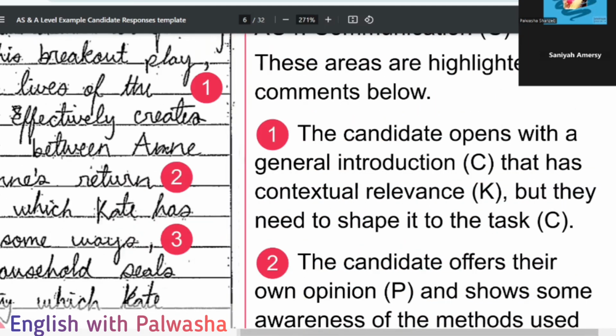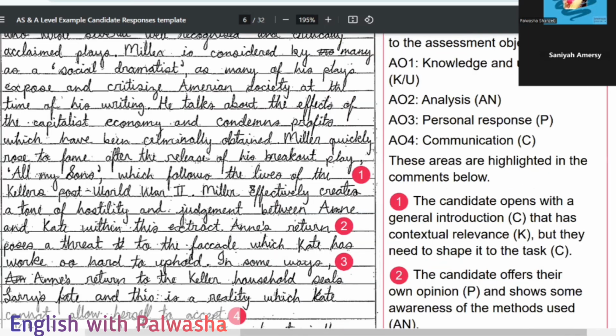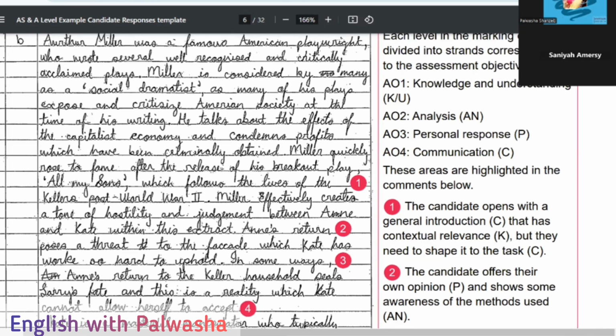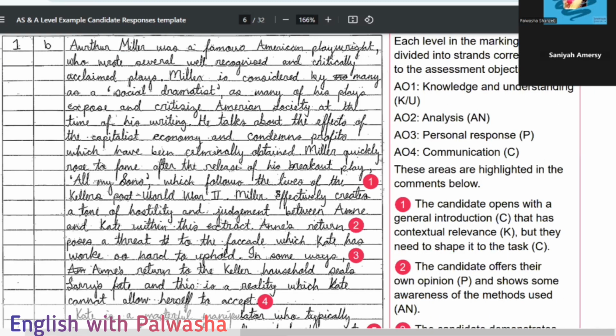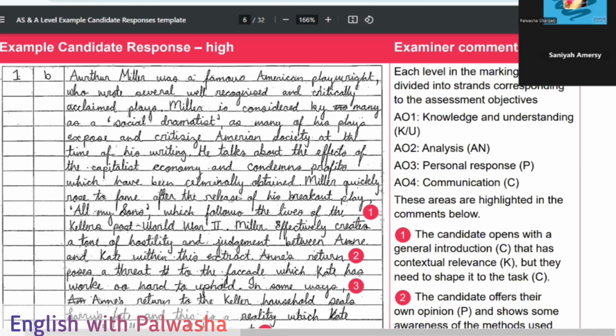Okay, if we do this much of a task, we are shaping our introduction according to the writer's keywords. All right. And then Miller effectively creates a tone, of course, in the introductory paragraph. We need audience, purpose, and tone. These three things we have to hit. We have to do it, audience, purpose, and tone. All right. But keeping in mind who the writer is, keeping in mind the writer's biography, we cannot forget that. We have to mention that too, because we have a lot of word limit.